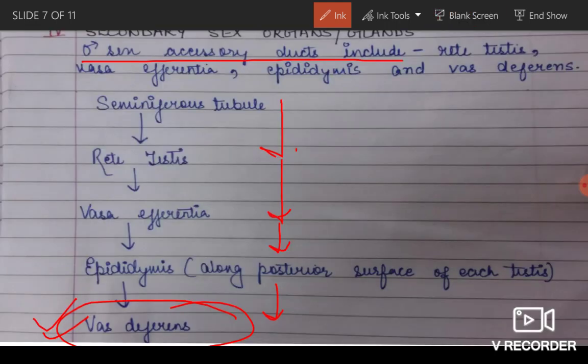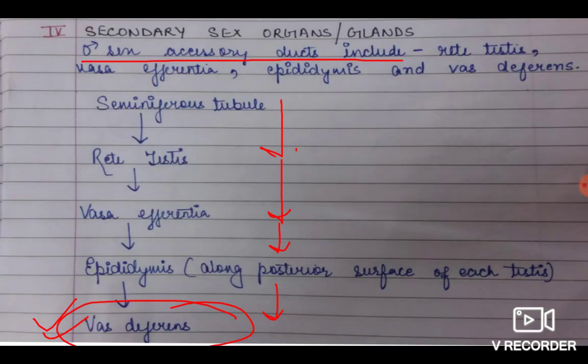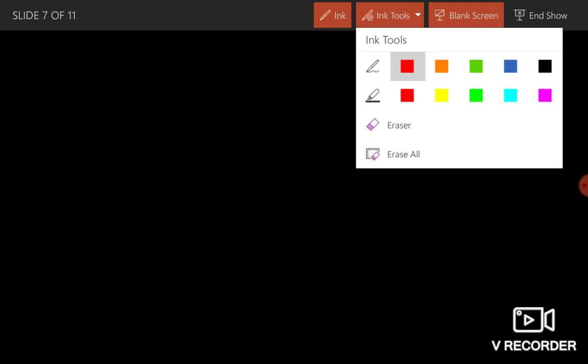Now let's see what's left. So glands. Where are my glands? I think I've missed out that. Okay, I'll write with you. Let's start writing. I have not mentioned my notes, so I have to write now.